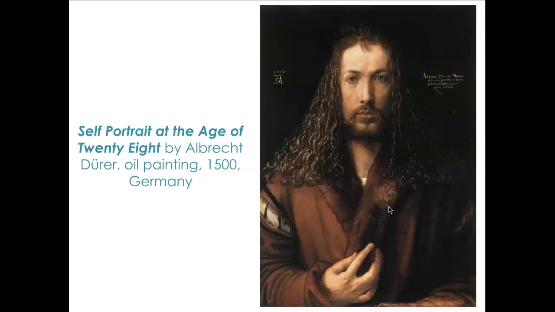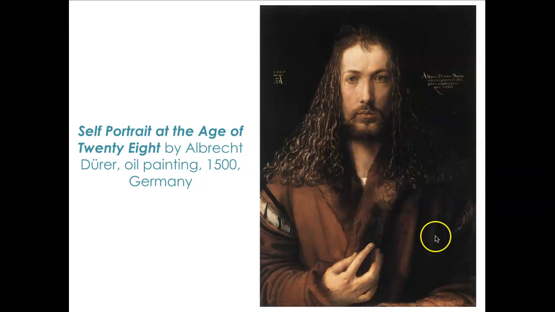Okay. Another painting from the Renaissance is the Self-Portrait at the Age of 28 by Albrecht Dürer. It's an oil painting from the 1500s from Germany. Okay, so this is a self-portrait, right? So again, we see some chiaroscuro with the shading on his face. It is very realistic. We see texture in his hair and his curls and his hands. We see a lot of detail there, right?